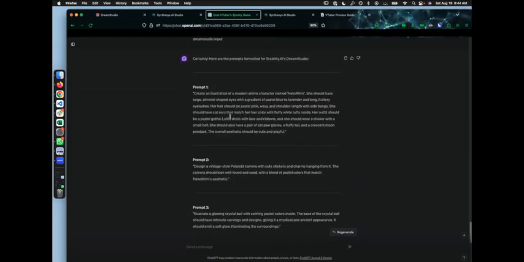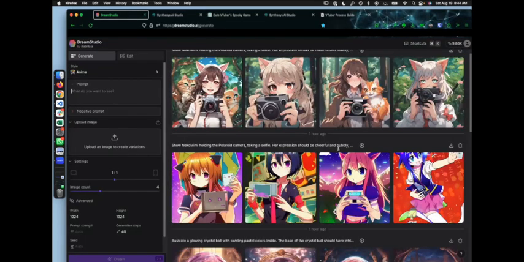I'll say with Dream Studio, some prompts like these may have to be adjusted. If they have inappropriate words or things that might be inappropriate, it won't run. So this has the word Lolita dress, and that word is kind of questionable. I think it's just describing a fashion style, but this word can mean something else. So I had to remove that from the prompt in order to get it to work. So I put that in the prompt here.